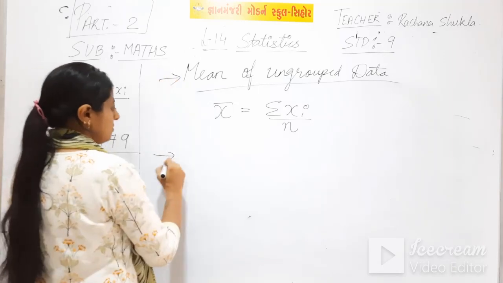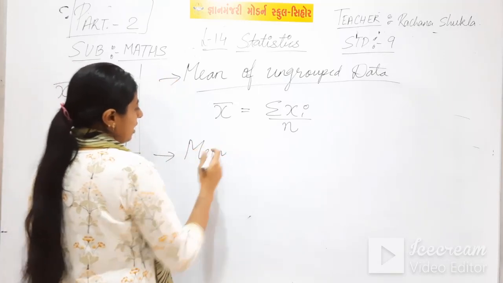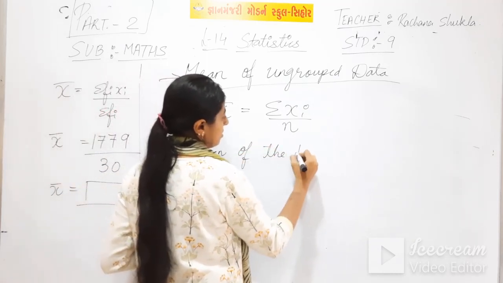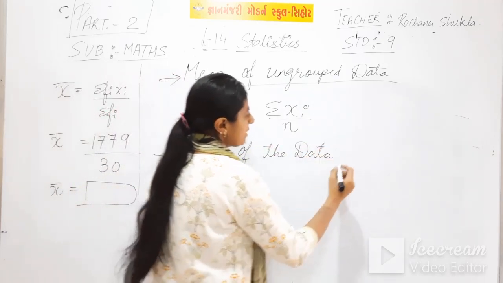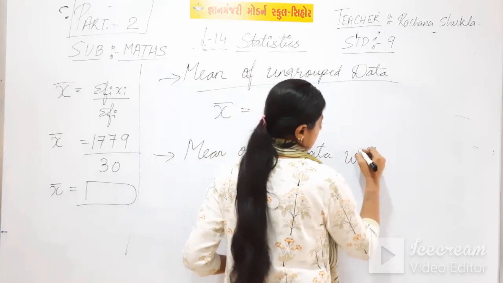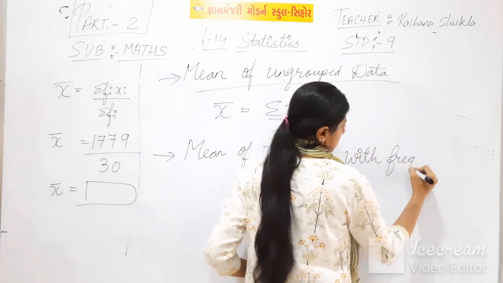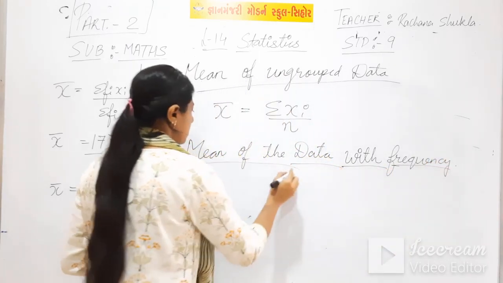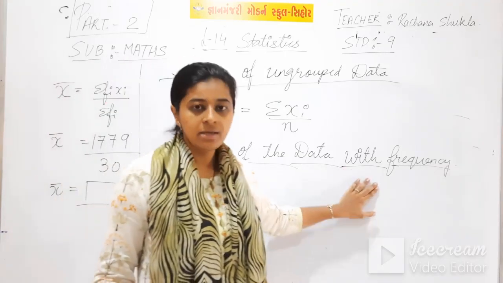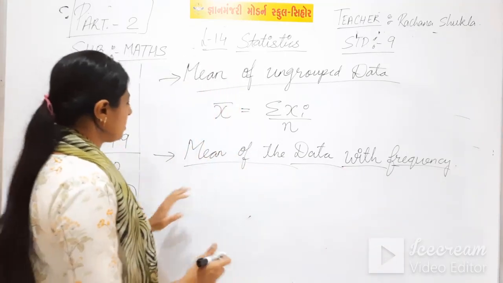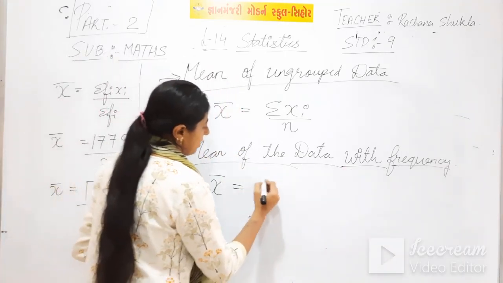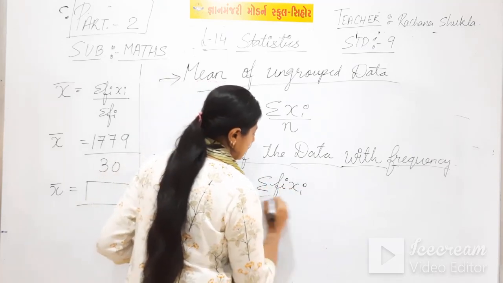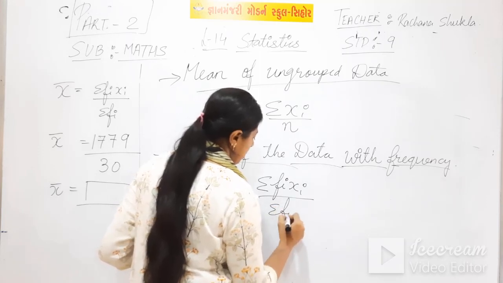Now, finding out mean of the data with frequency. Mean of the data with frequency. So for this the formula is x bar equal to sigma fi xi upon sigma fi.